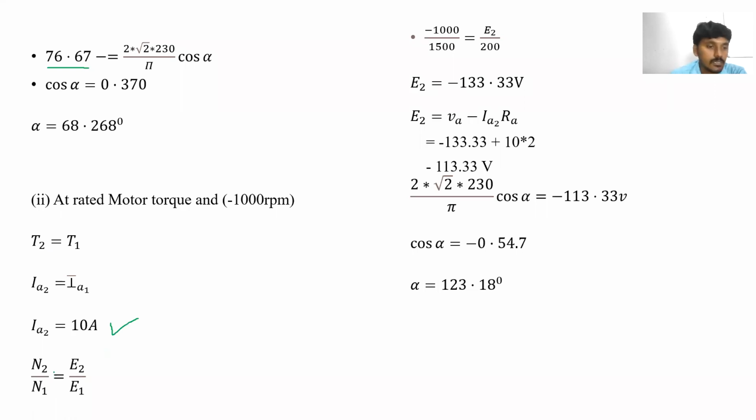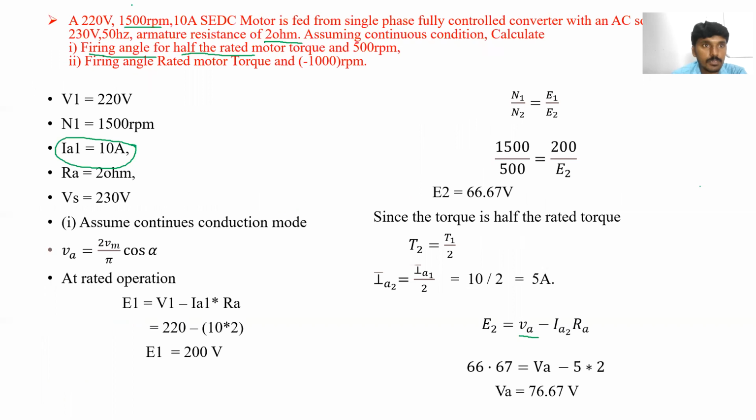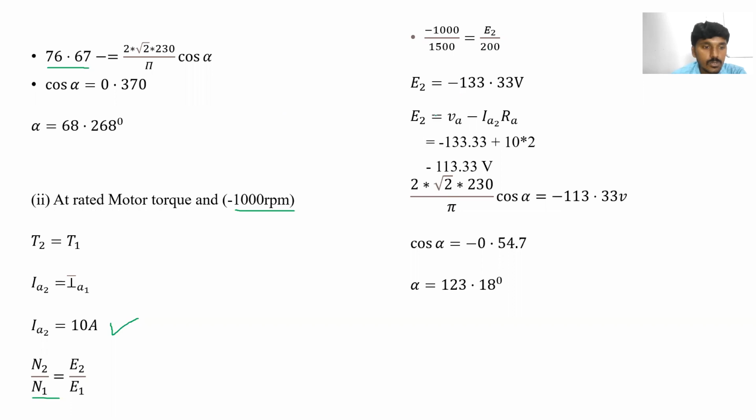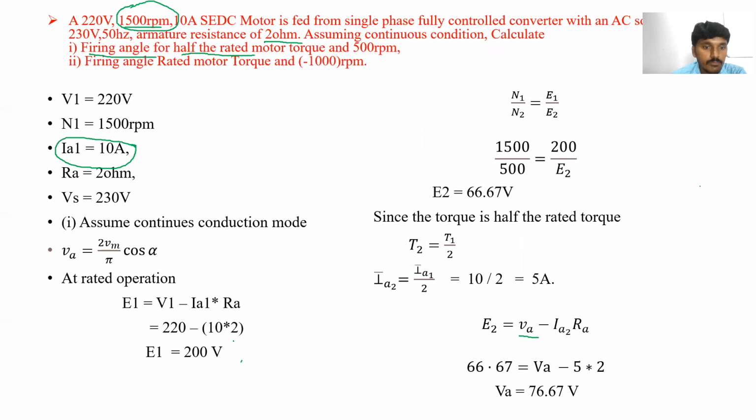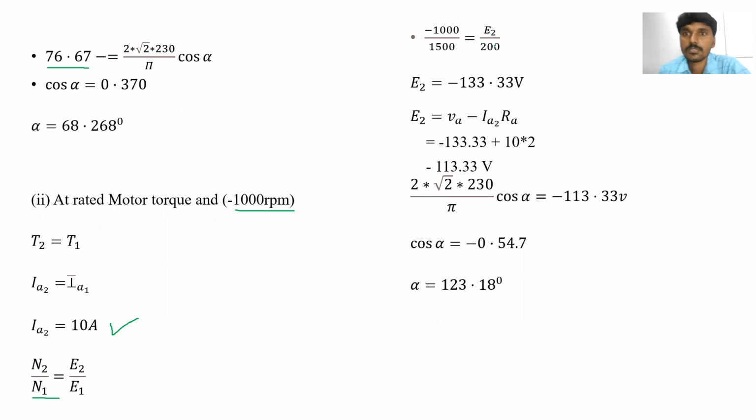E2 by E1 is equal to N2 by N1. Here N2 is minus 1000 rpm, and N1 is here 1500 rpm. That is equal to E2 by E1. We already found the value of E1 at the rated operation. So minus 1000 upon 1500 is equal to E2 upon 200. From this equation we can easily find out E2.